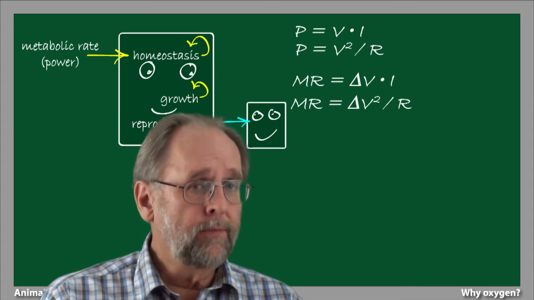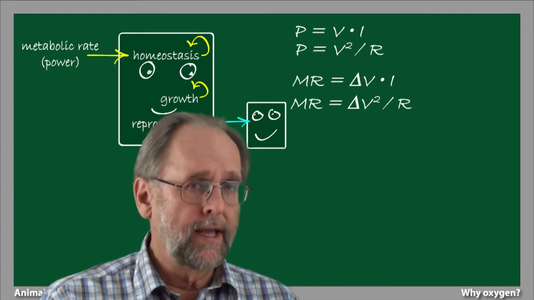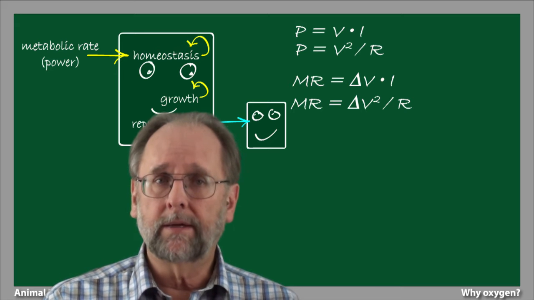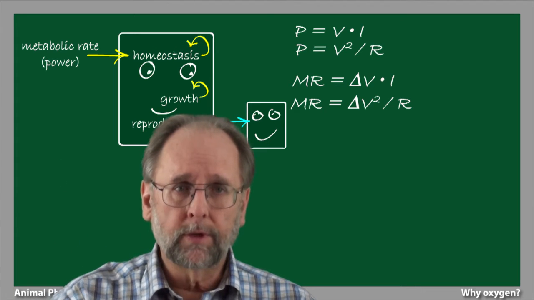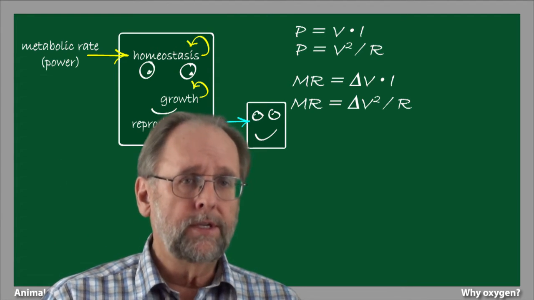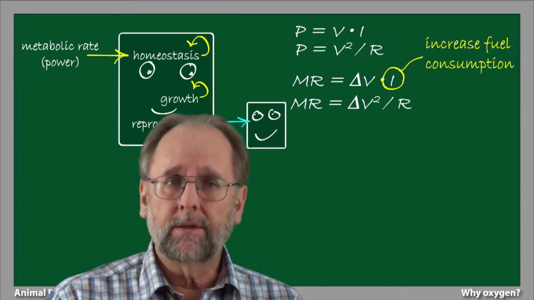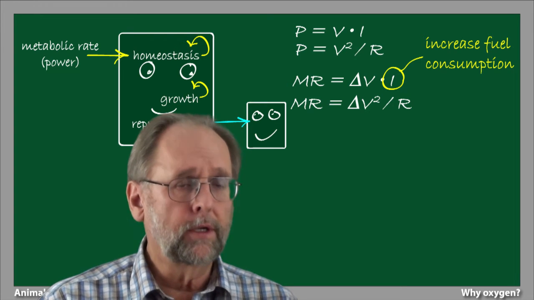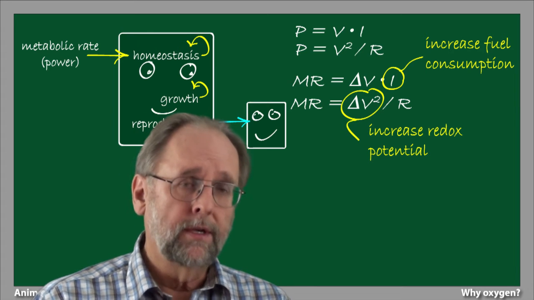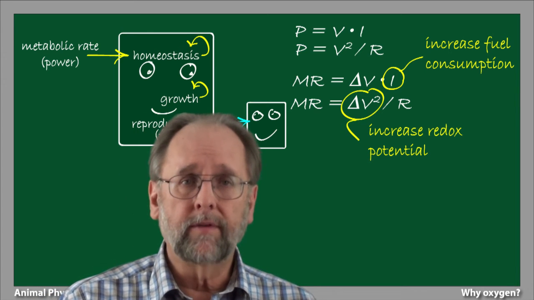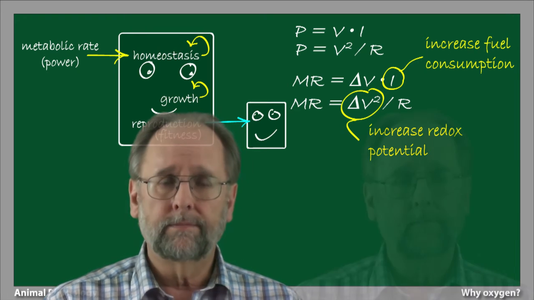We should be able to do the same thing for our equation for metabolic power. This now allows us to ask our interesting question in a more precise way. An animal seeking to increase its metabolic power has two options for doing so. It can increase the rate of flow of electrons through its body, that is the current. This means basically increasing the rate of consumption of fuel molecules like glucose. Or it can shop around for electron acceptors that increase the redox potential gradient driving the flow of electrons. A clear advantage accrues to the latter strategy.